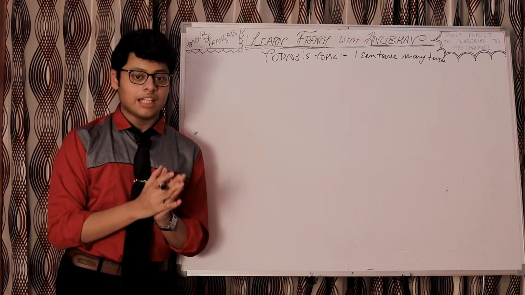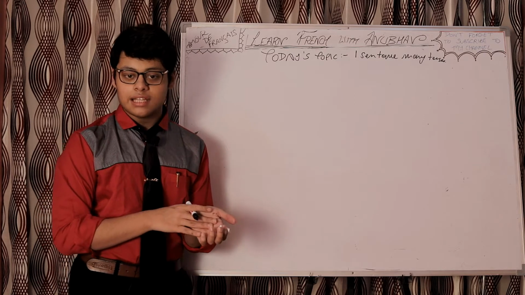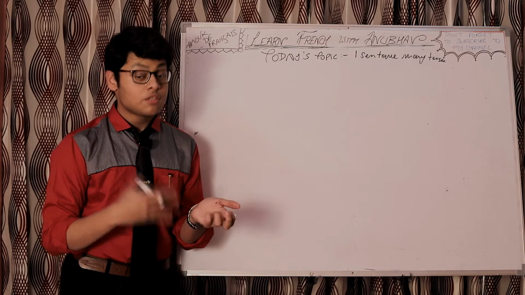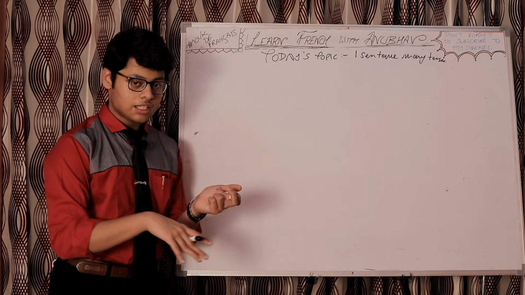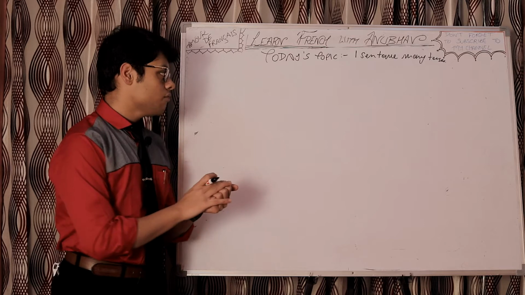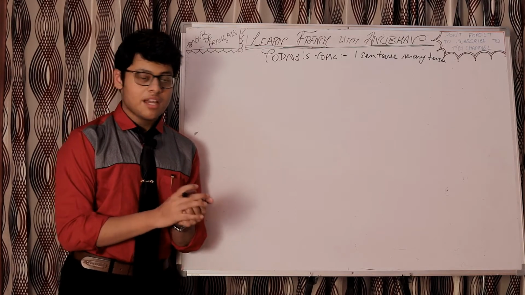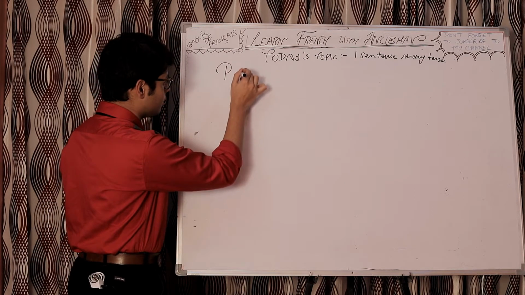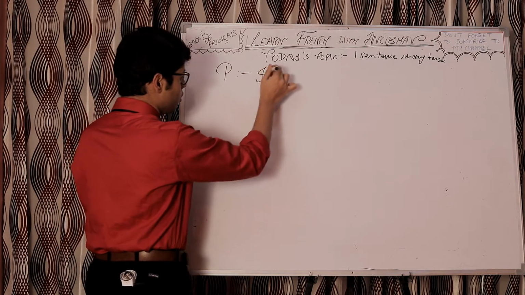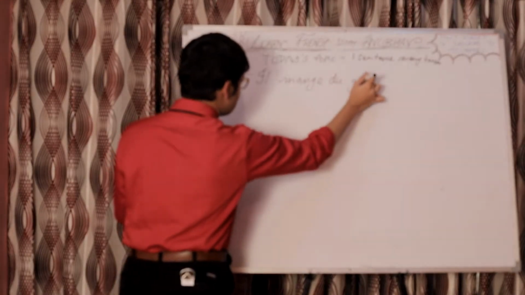I'll be writing one sentence, and I will be writing the same sentence in all the tenses which we have done so far. If you haven't watched them, links are in the description for the tenses videos, so you can watch those videos. And yeah, let's begin. So let's take a sentence: Il mange du gâteau.